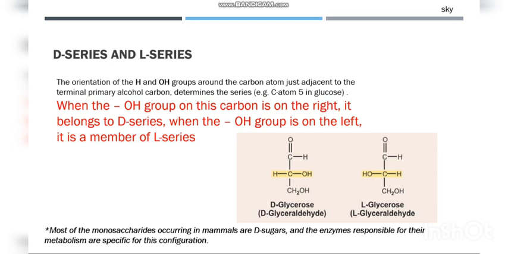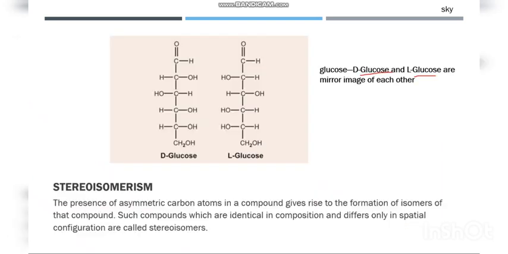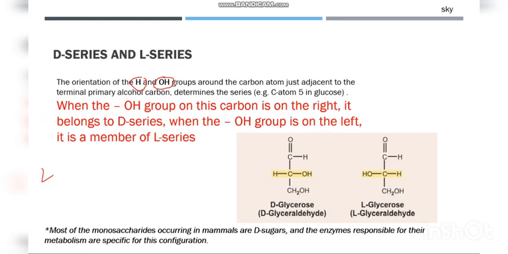Next, moving on to the D series and the L series. When the orientation of the hydrogen and the OH group, that is the alcoholic group, around a carbon atom just adjacent to the terminal primary alcohol carbon, for example, this is the carbon atom over here, the hydrogen atom and the OH group will determine whether it will belong to a D series or L series. So we'll see how it will be determined.